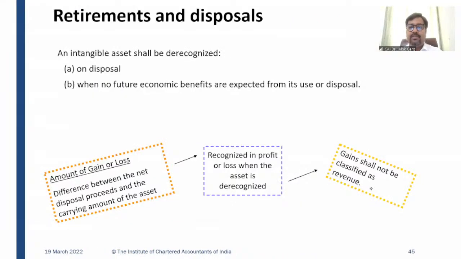Coming to retirement and disposals, of course, an intangible asset shall be derecognized. When does it have to be derecognized? When it has actually been sold off, right? Or an intangible asset shall be derecognized when future economic benefit is not expected from its use or disposal.